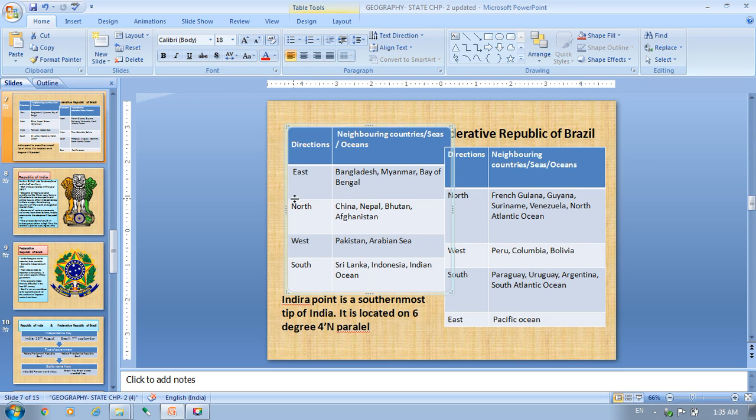It is located at 6 degrees 4 minutes parallel. So this is what you have to understand, just for your understanding, what Indira Point is and where it is located. It is located at the southernmost tip of India. Okay, let me bring this back down.